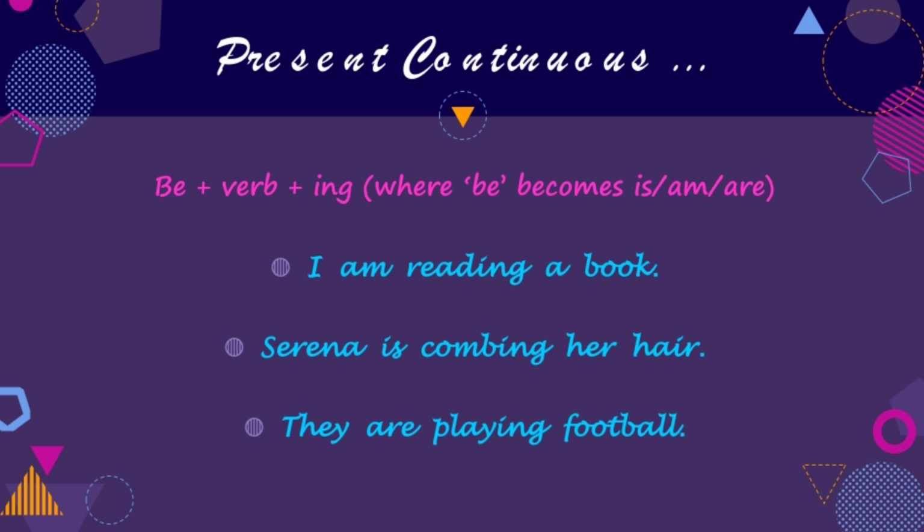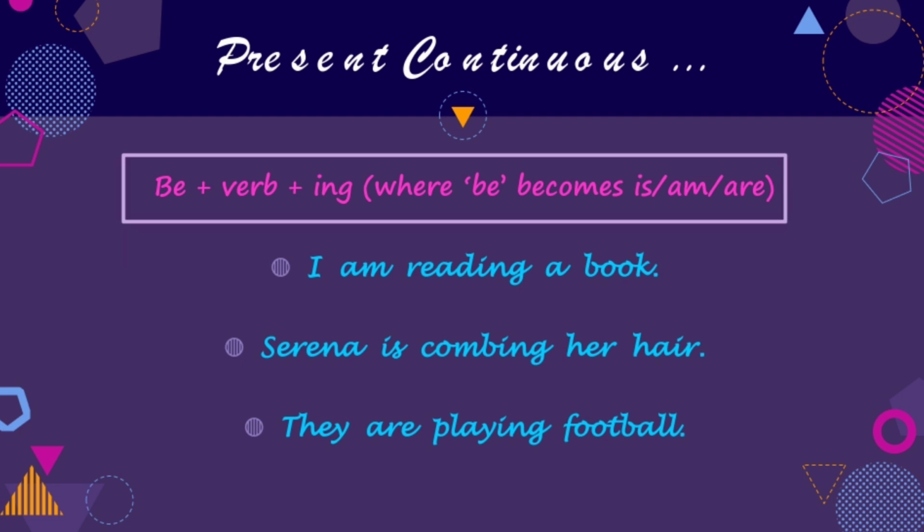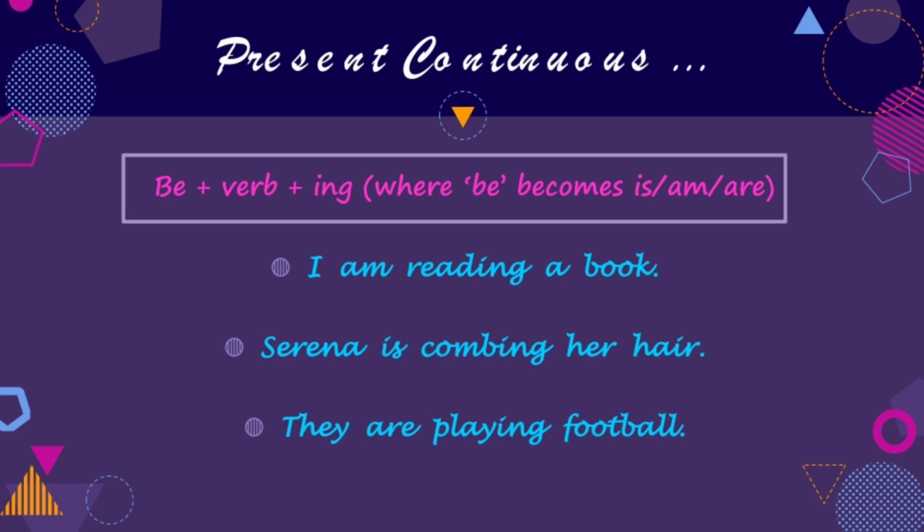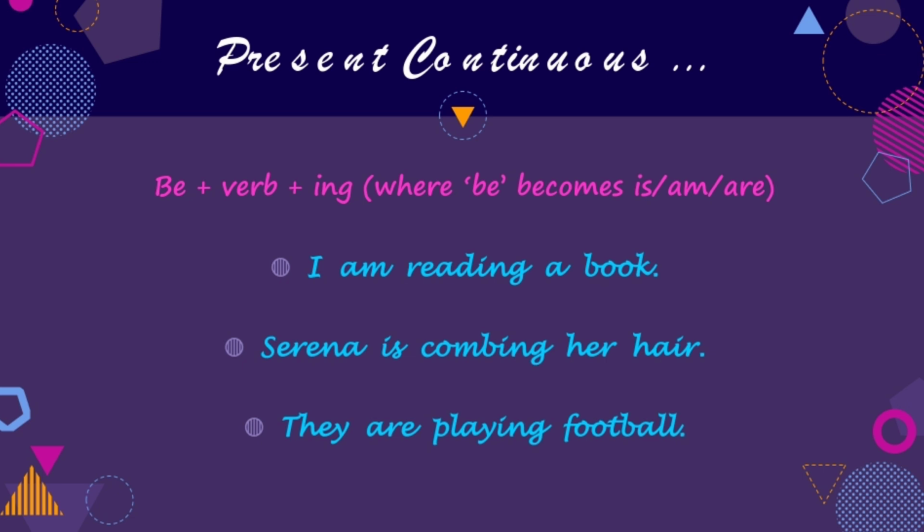Next, we need to understand how we use present continuous tense. So children, present continuous tense is used by putting be form of the verb before the main verb and using ing with the main verb. For example, if we are using the main verb read, then with I, be becomes am, that is I am read plus ing. So the sentence becomes I am reading a book.